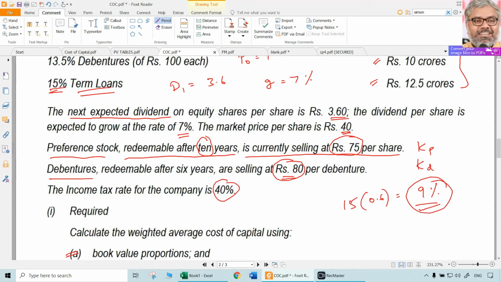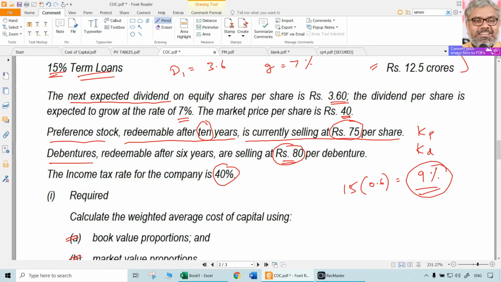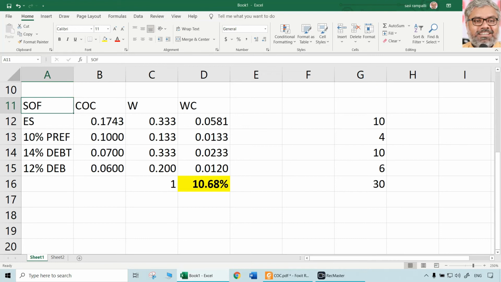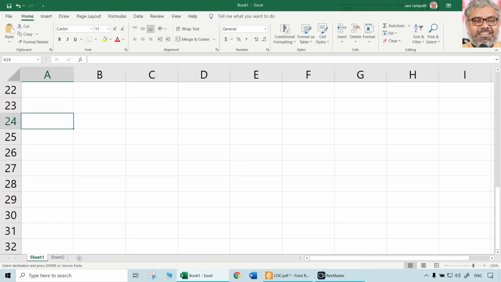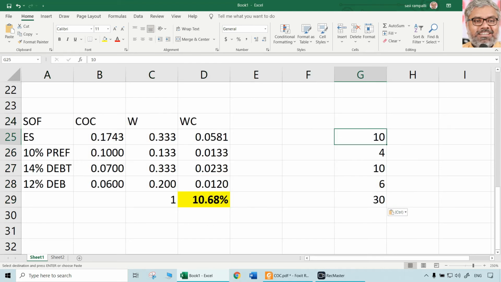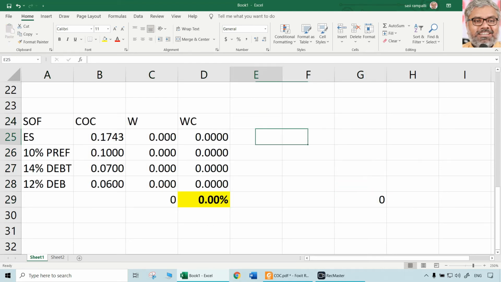So we have all the individual costs of capital, and we can calculate the weighted average cost of capital using different weights. First, let us take book value weights, then we can go to market value weights. So first, book value weights. You have to write the statement very clearly, and in the bracket you have to write book value weights. Statement showing computation of weighted average cost of capital, in the bracket, using book value weights.